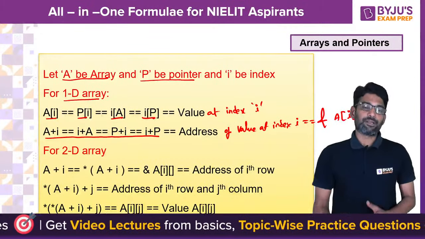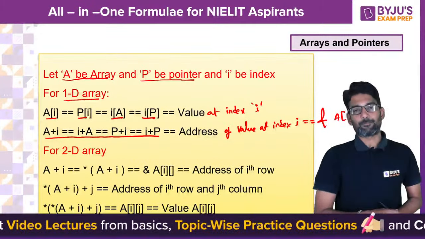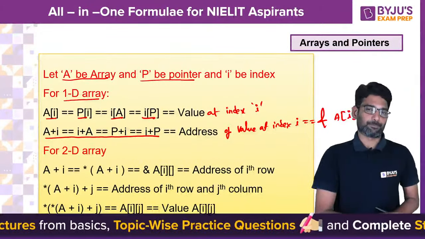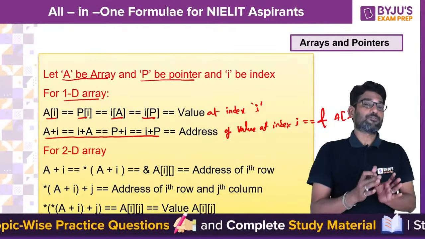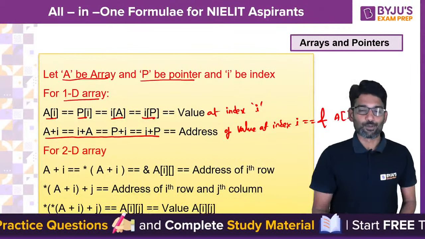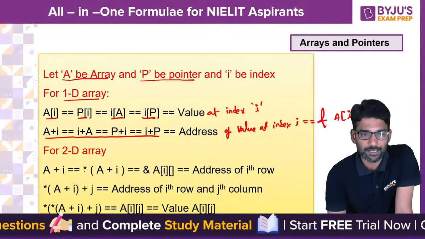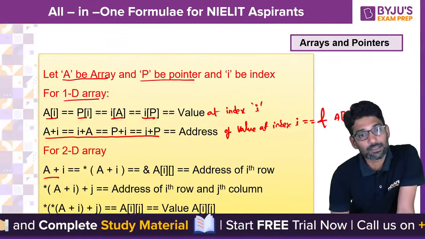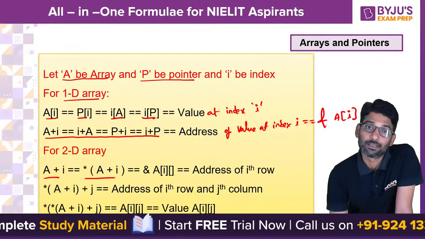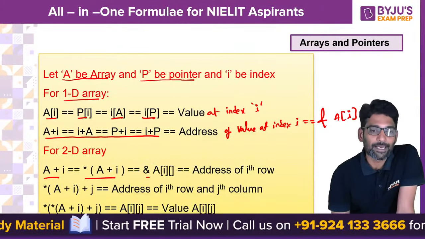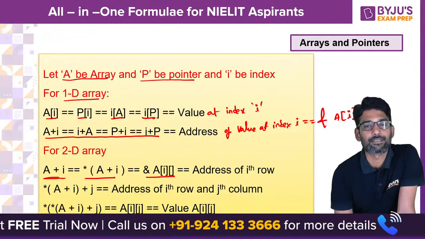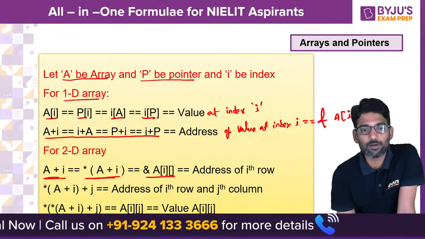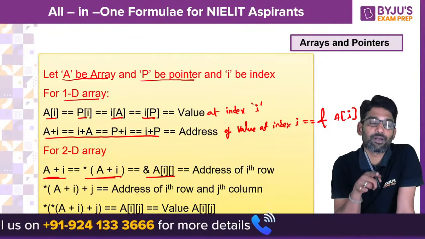But if it is a two-dimensional array, it is slightly different, because a two-dimensional array is an array of one-dimensional arrays. So, if you use A plus I or star A plus I, both give you the ith row address, because A plus I here is an array, star of A plus I is a pointer pointing to the whole array.